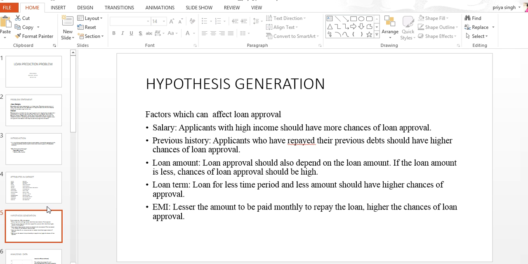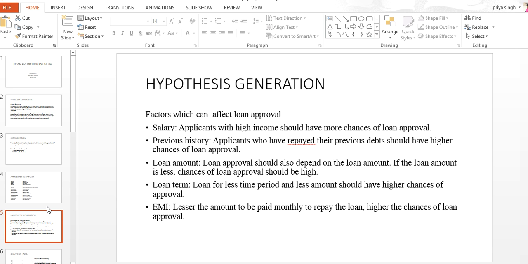Before moving into the actual data analysis, first we will think about the factors which can affect the loan approval process. That can be salary: applicants with a high income may have more chance of loan approval. Previous history: applicants who have repaid their previous debts have a high chance of loan approval.